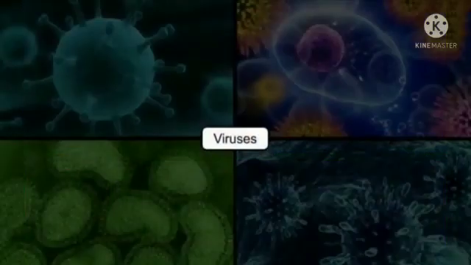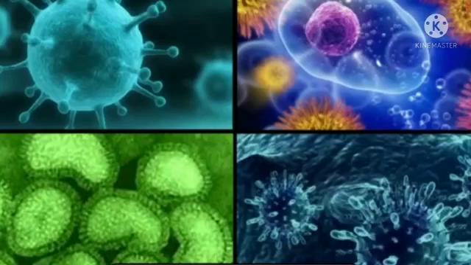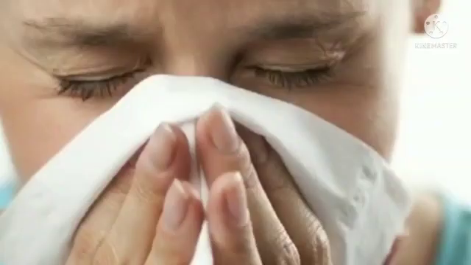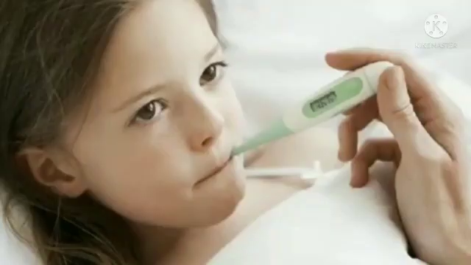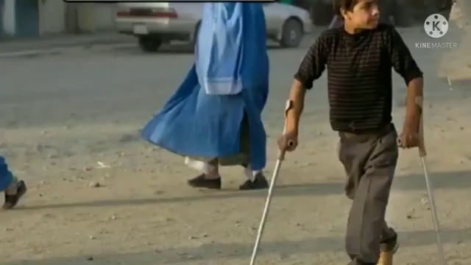Next is virus. Viruses are the smallest of all microbes. If any virus enters a person's body, it will multiply itself and affect the person and make him sick. Viruses cause diseases like common cold, influenza and polio.